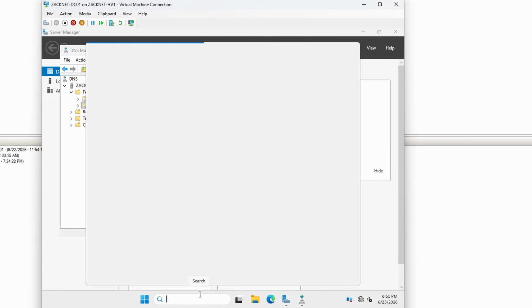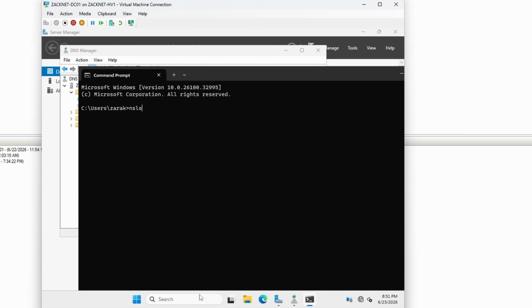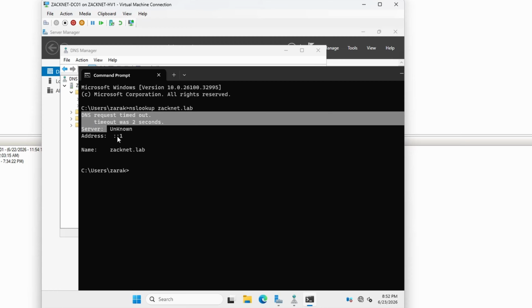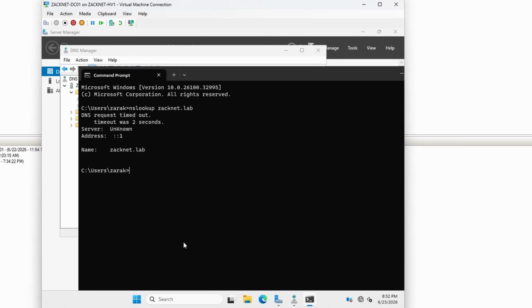And one more thing I want to do is run CMD. And then on command prompt, I want to look up my domain. So go ahead and type in nslookup space your domain name. And it looks like the DNS request timed out. That is not good. And I know why it's doing that.